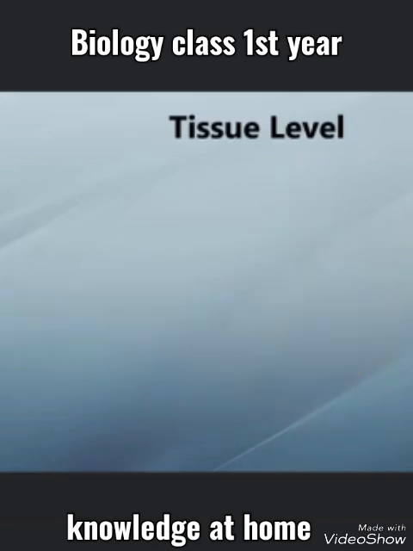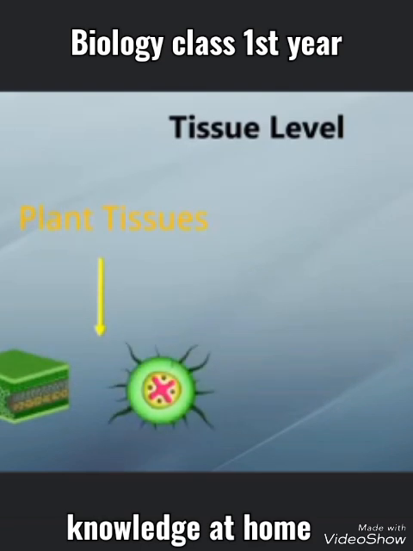There are different types of plant tissues that are epidermal tissue, ground tissue, etc. Animal tissues are also of different types, for example, nervous tissue, muscular tissues, etc.